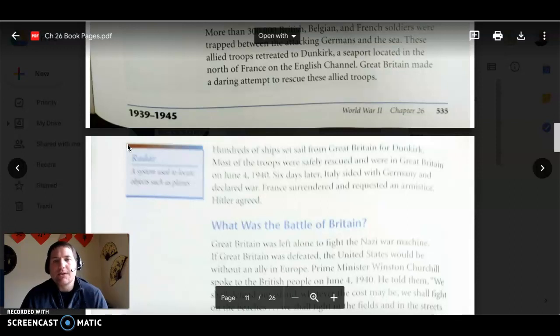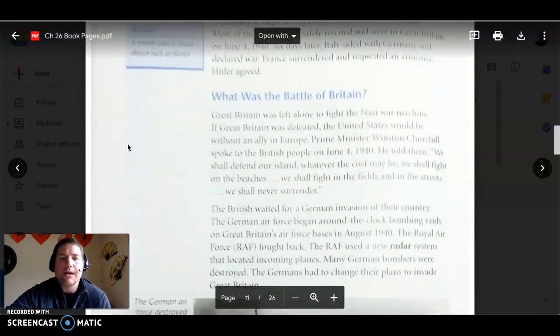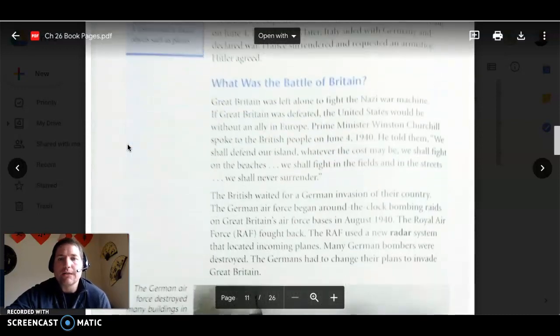Hitler agreed. So, if you've seen the movie Dunkirk, or there are some others that have these events in them, all these fishing boats from Great Britain come on over, and they're able to rescue all these soldiers that were getting beat by the Germans. Okay, they're pinned down. But they made it out, and that was a really important part to save all those battle-worthy young men.